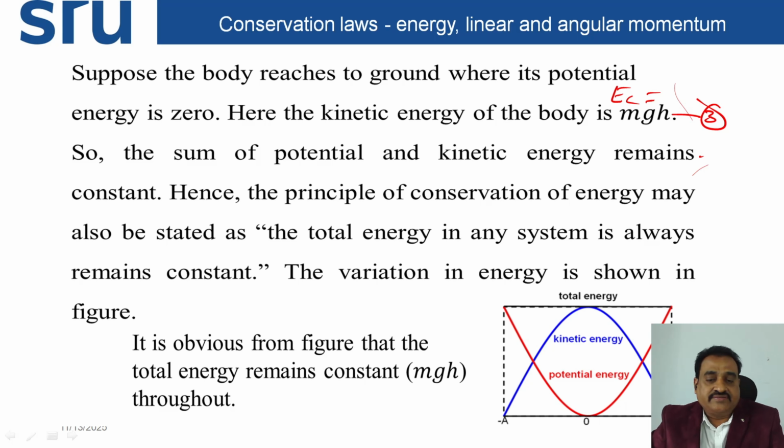remains constant. Hence, the principle of conservation of energy may also be stated as: the total energy in any system always remains constant. The variation in energy is shown in this figure. Try to understand. It is obvious from the figure that the total energy remains constant, mgh.